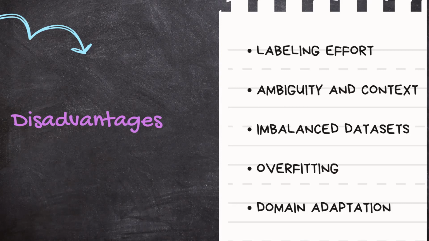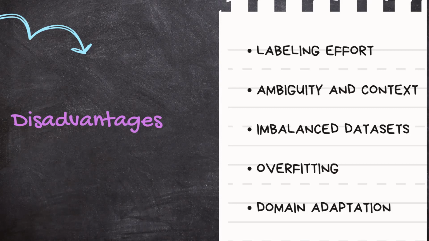Domain adaptation. Models trained on one domain may not perform well on text from a different domain due to differences in language use, terminology, and context. Adapting models to new domains can be challenging.